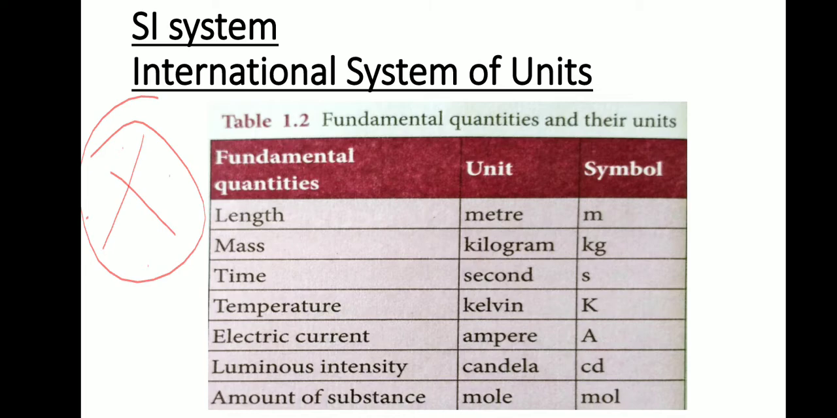Electric current, unit ampere, symbol capital A. And luminous intensity, unit candela, symbol small cd. And amount of substance, unit mole, symbol mol. Say, what is the full form of SI system, my dear students? International System of Units. Very clearly say.